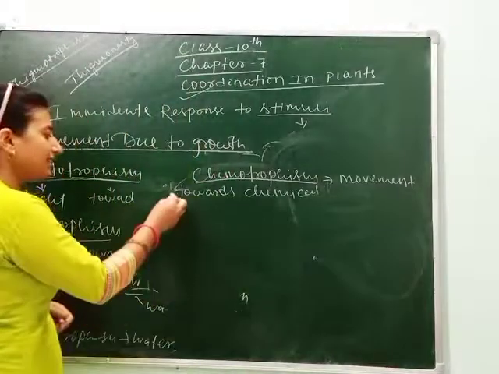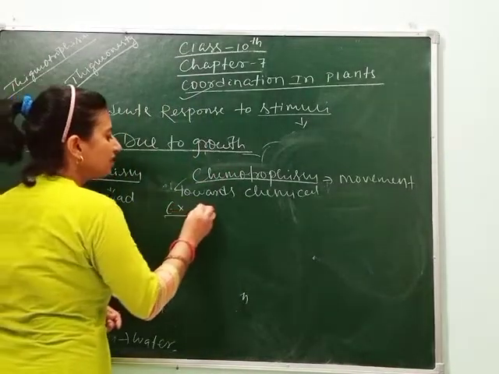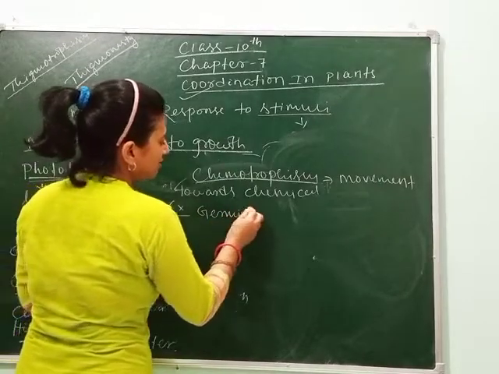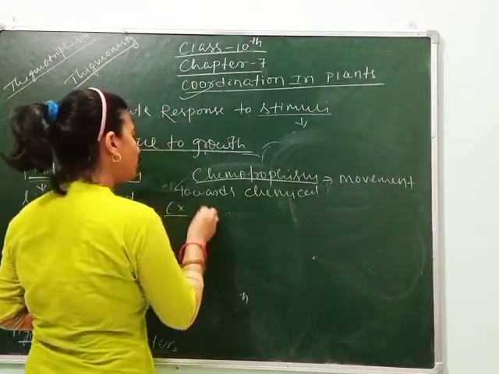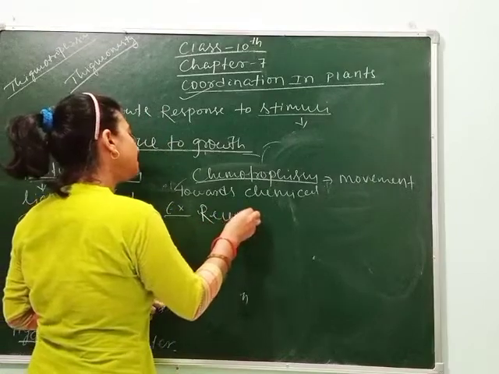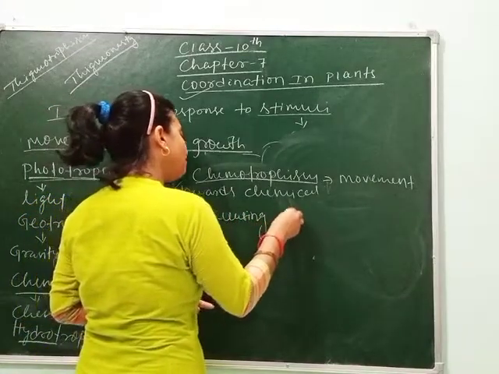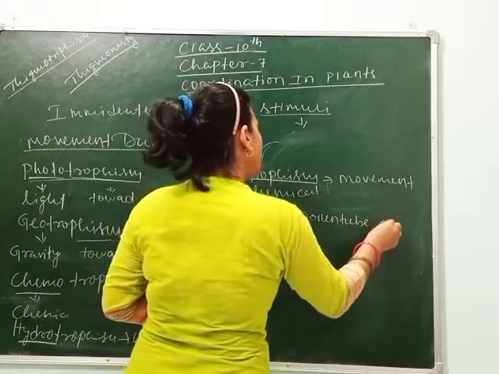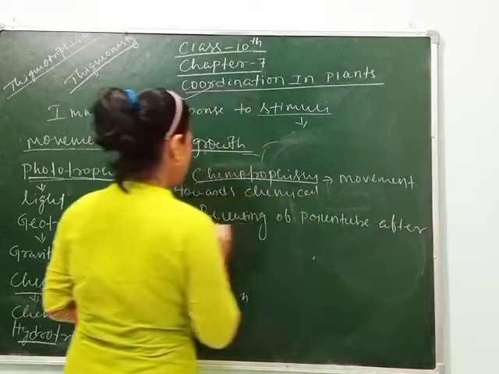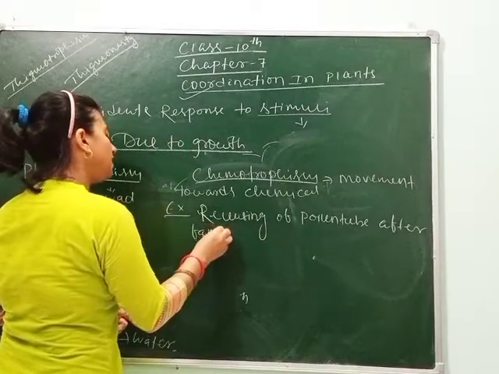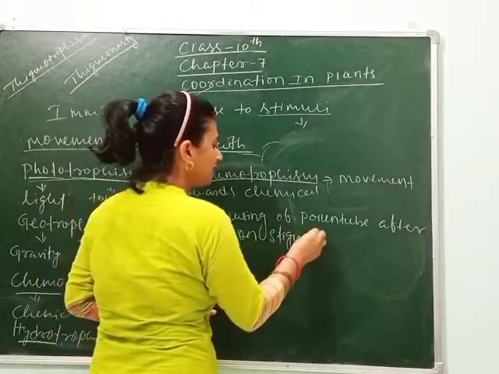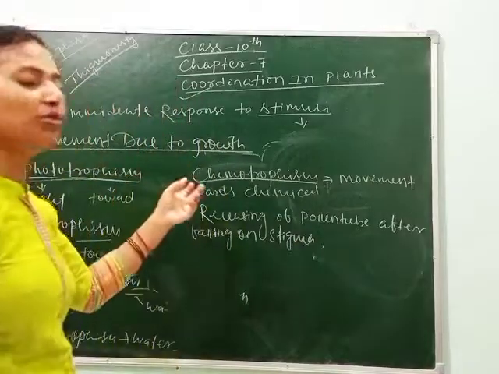We can take an example. Example: germination of pollen grain on stigma, or releasing of pollen tube after falling on stigma, is the example of chemotropism.